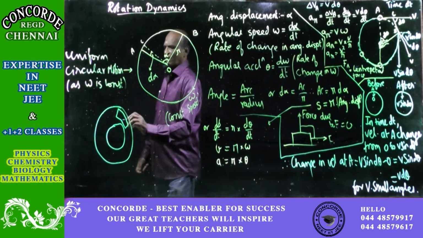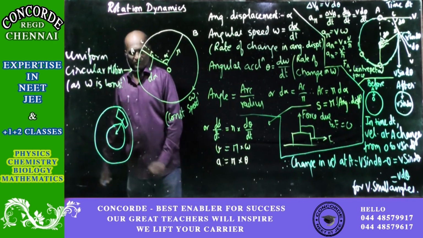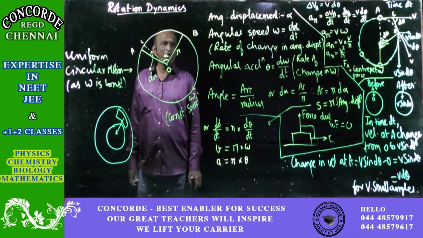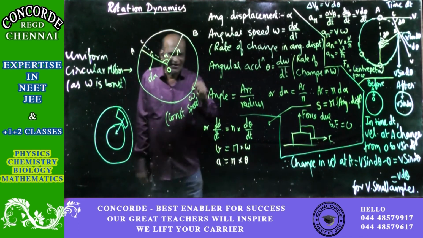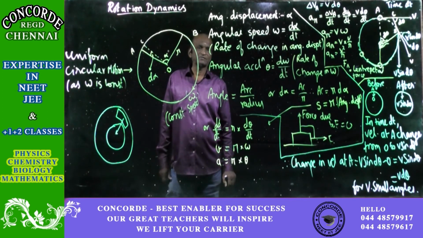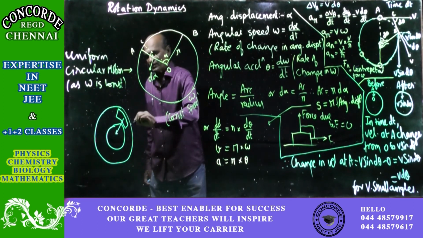So a centripetal force will be directed towards the center, and so the vehicle should move towards the center. Why is it not moving? That is the question. For that, let us take this view.